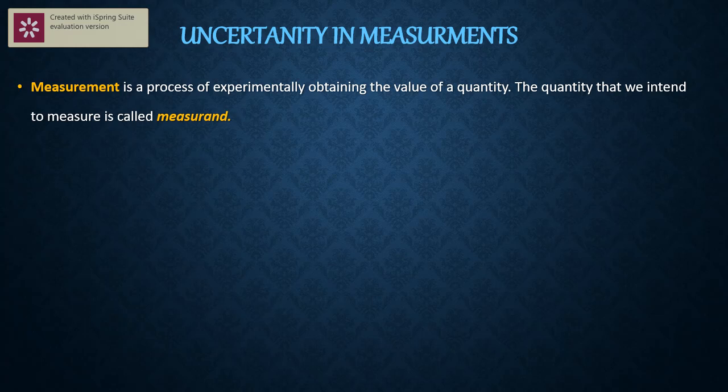For example, if I tell one student to measure the mass of a beaker in the laboratory using the chemical balance, he may say it is around 19.9 gram. The actual value, or the true value, or the exact value that I know is 20 gram. But he expressed it as 19.9 gram. The second time I told him to do it once again and tell me the mass of the beaker. He said it is 19.8 gram.